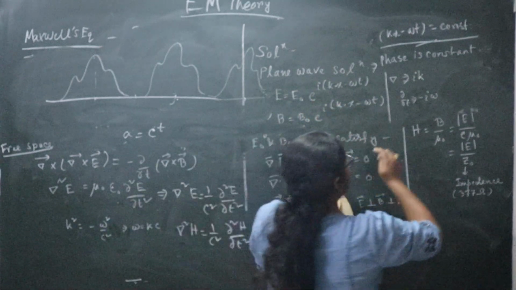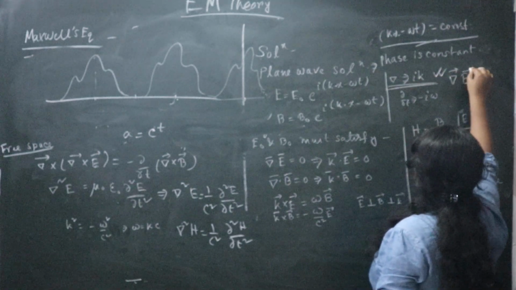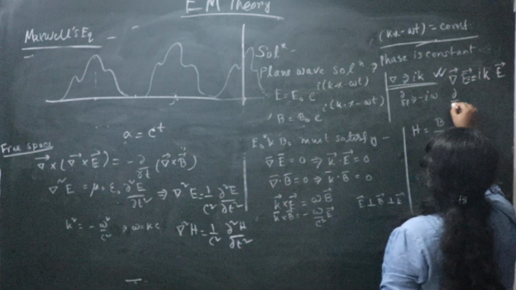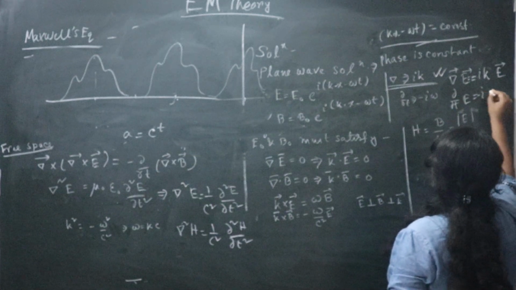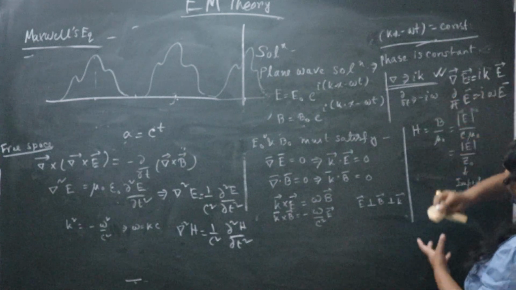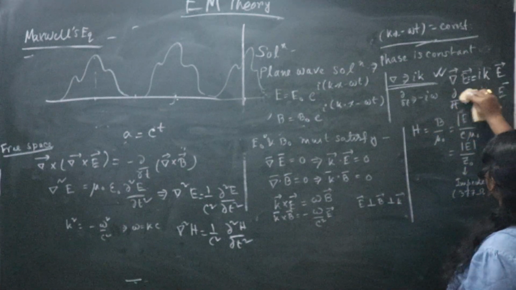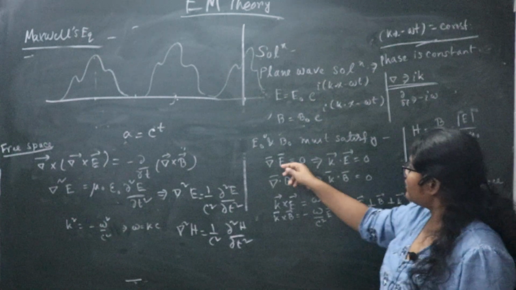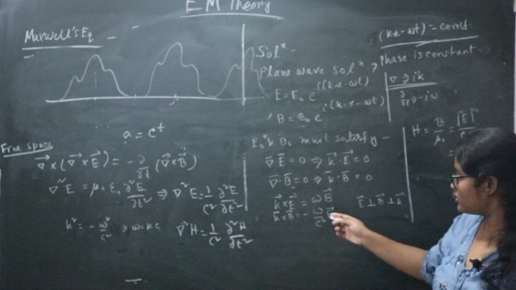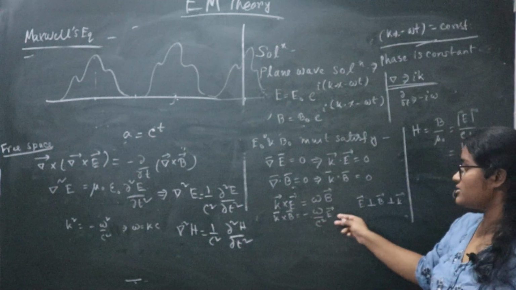Okay, so you have to replace del by iota k, meaning del E equals iota k E, and del/del t of E means minus iota omega E. So replace del with iota k and del/del t with minus iota omega. You will get del dot E equals 0, meaning k dot E equals 0; del dot B equals 0, meaning k dot B equals 0; k cross E equals omega B; and k cross B equals minus omega by c square into E.